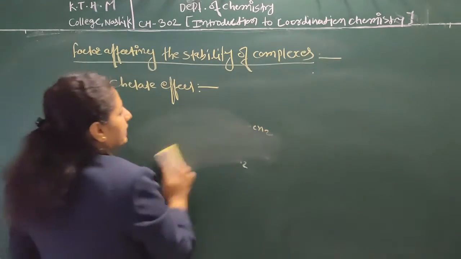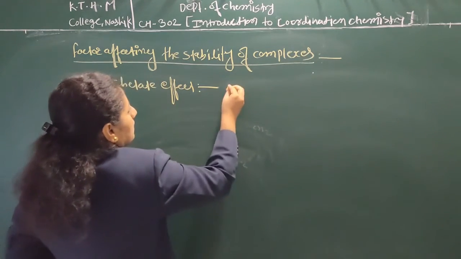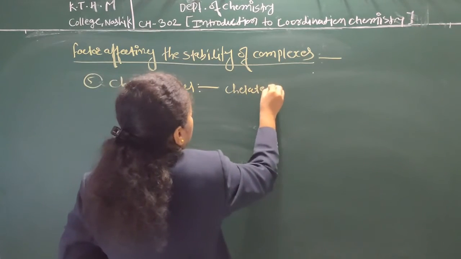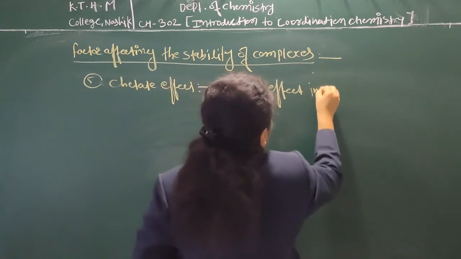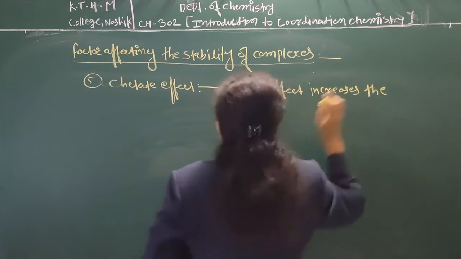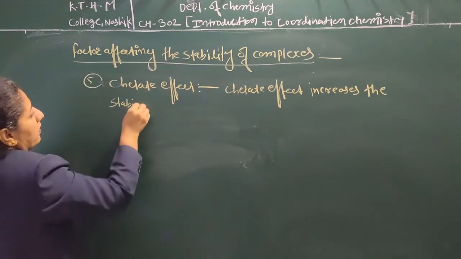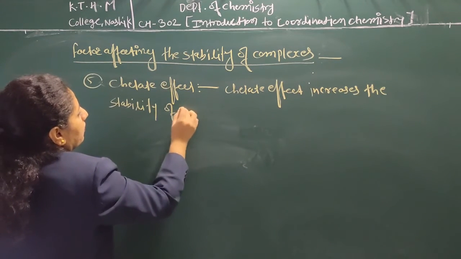So we can say that the chelate effect increases the stability of complexes.